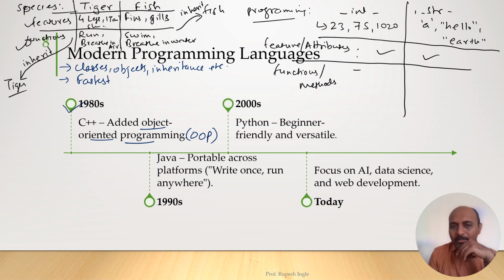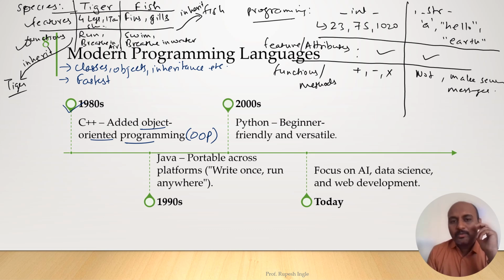Like we can perform addition, subtraction, multiplication operations and so on. But it is not possible to do that with the string, but we can make sentences, okay? We can print messages by using this. So those are the methods or the functions of this, right?